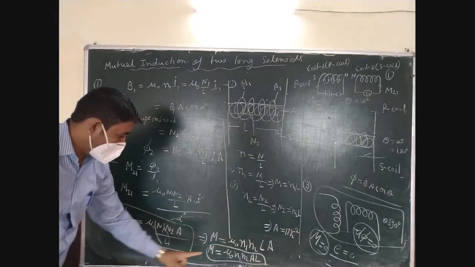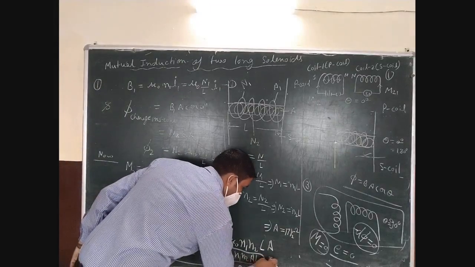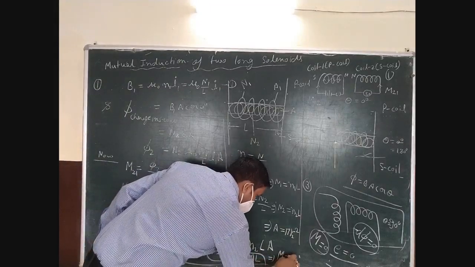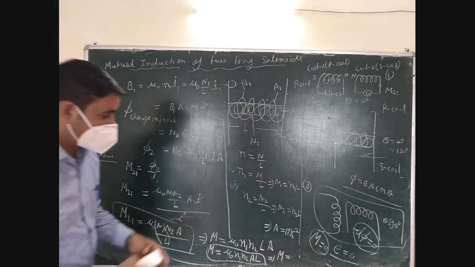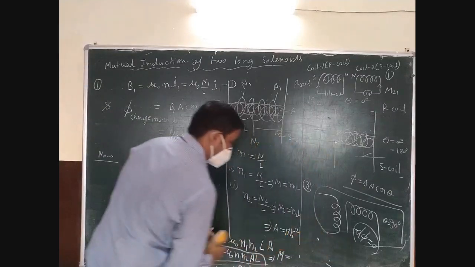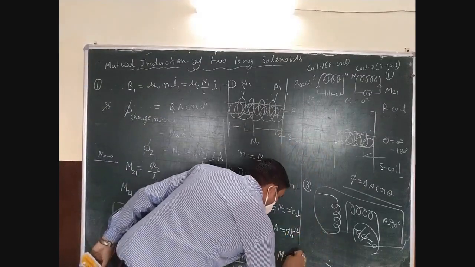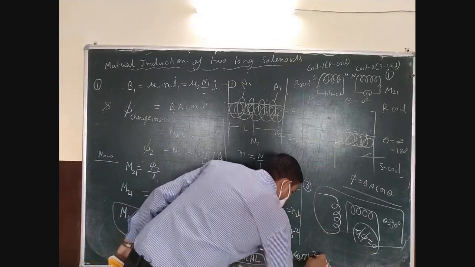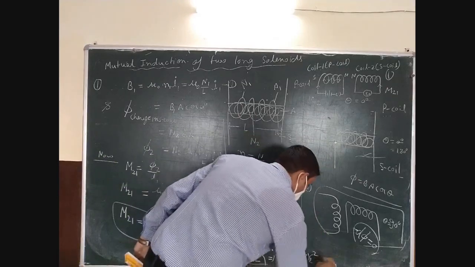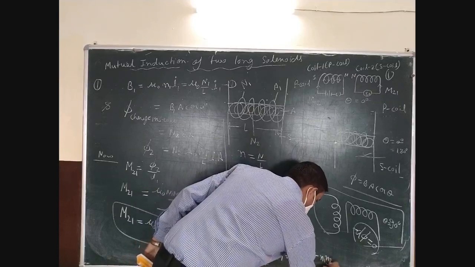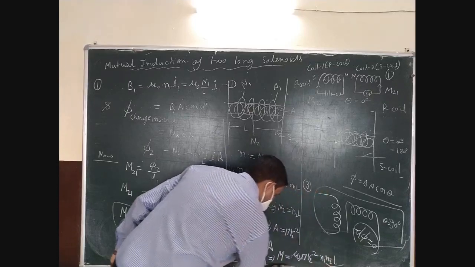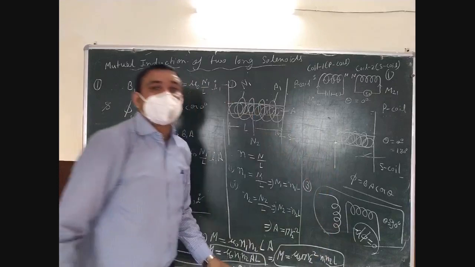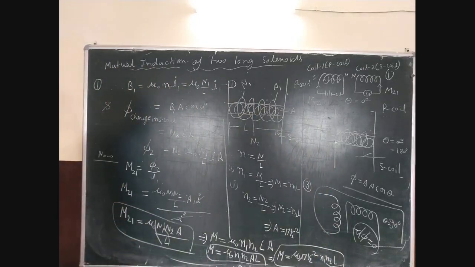So this formula finally becomes M is equal to mu naught pi R2 square n1 n2 L. This is the complete description of the mutual inductance.